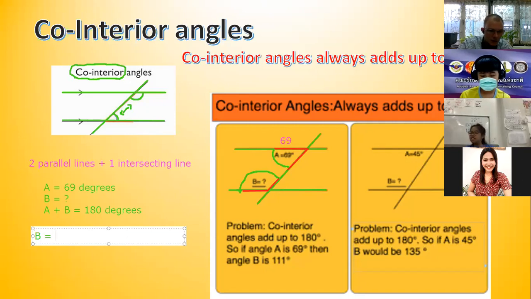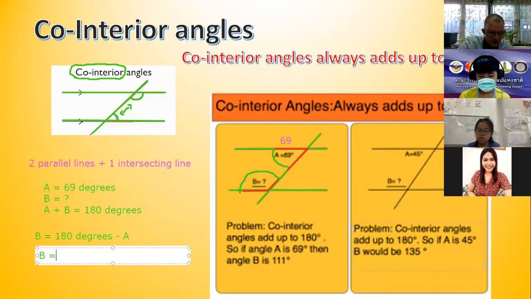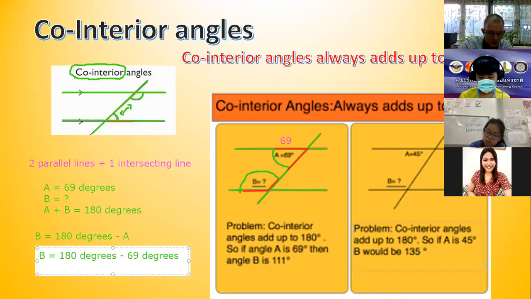B equals 180 degrees minus A, which equals 180 degrees minus 69 degrees, which equals 111 degrees.